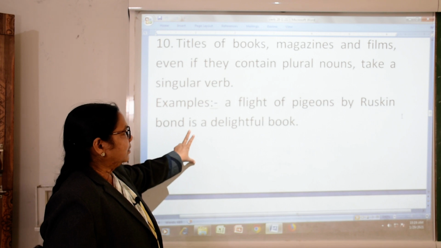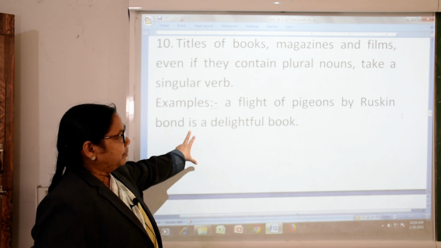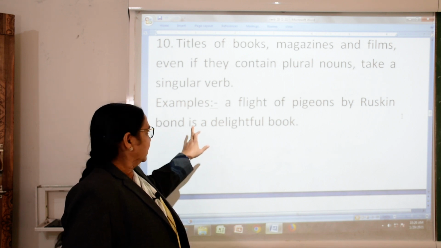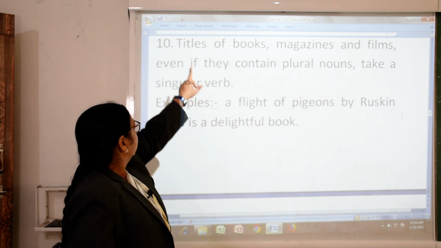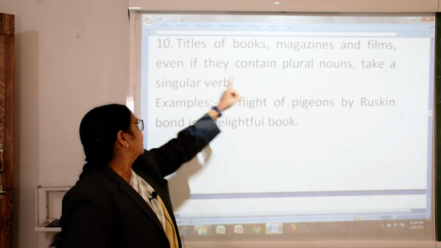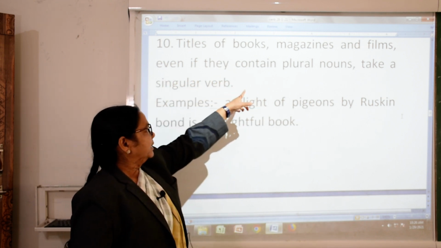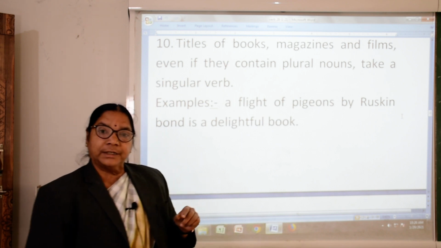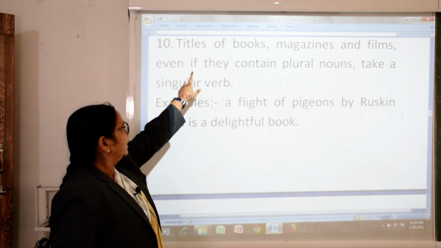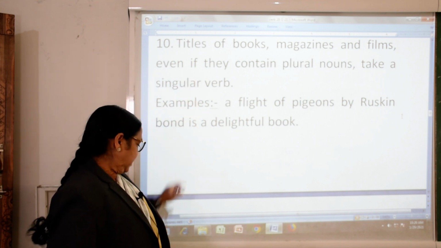A Flight of Pigeons by Ruskin Bond is a delightful book. Is will take. So here it is written that titles of books, magazines and films, even if they contain a plural noun, take a singular verb. Okay. See this, you remember.